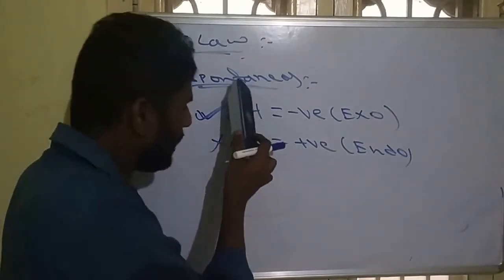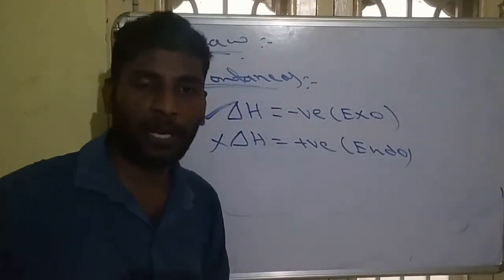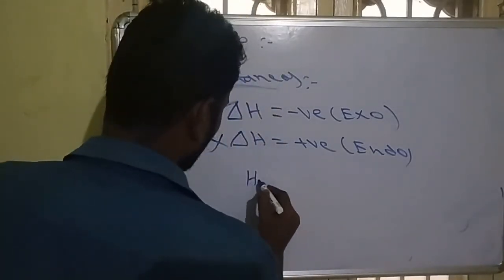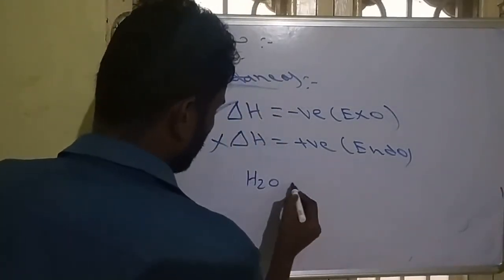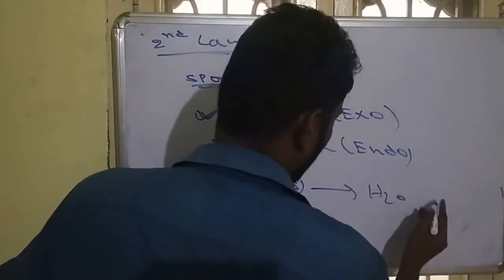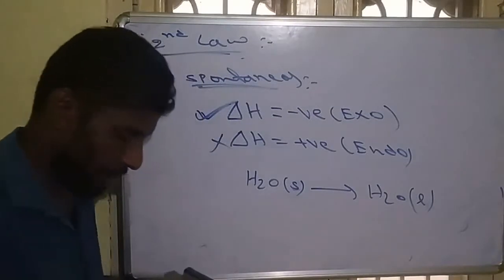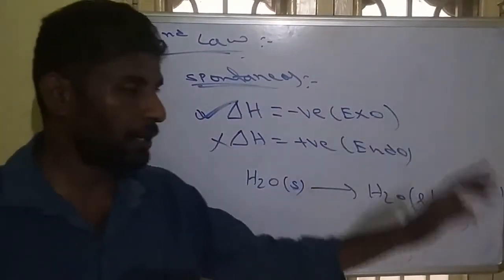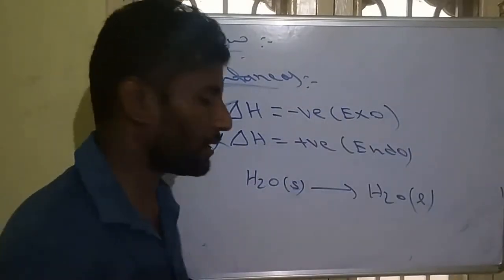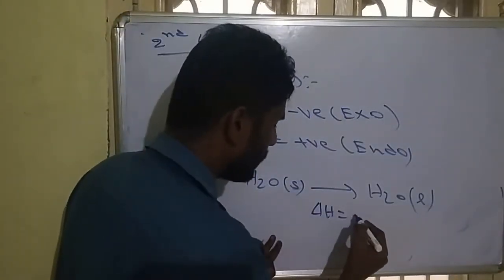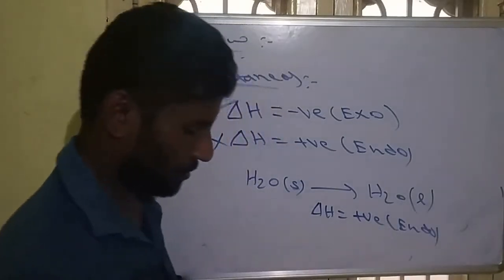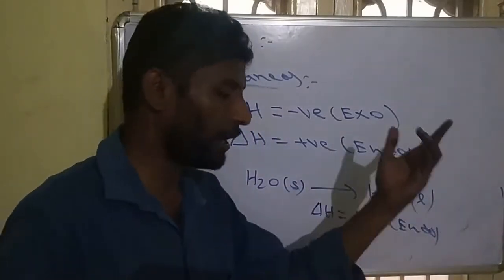But delta H alone does not explain spontaneity properly. Why? See this process: H2O solid ice melting to liquid. To convert solid into liquid, we have to give energy, so that is endothermic and delta H will be positive. Melting of solid to liquid is endothermic.